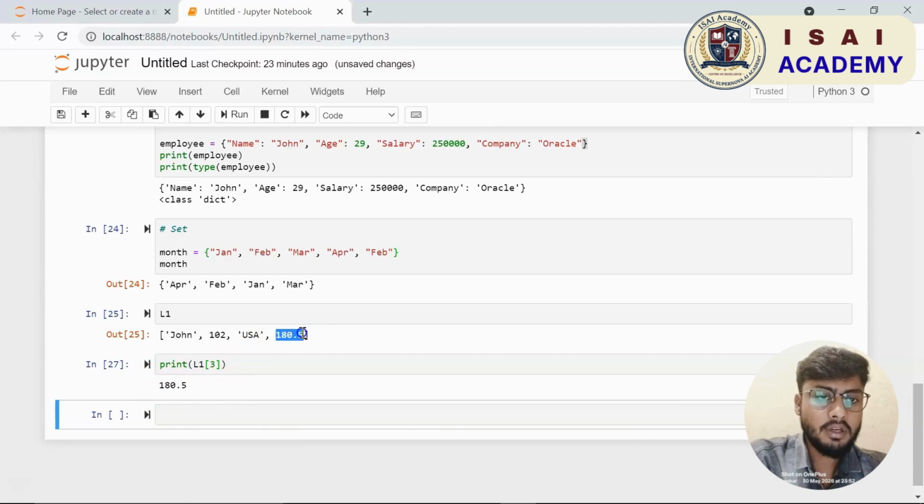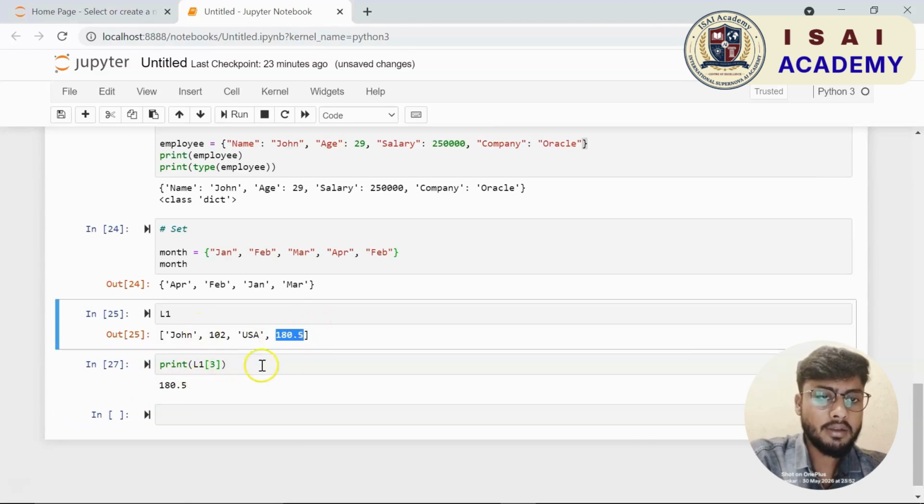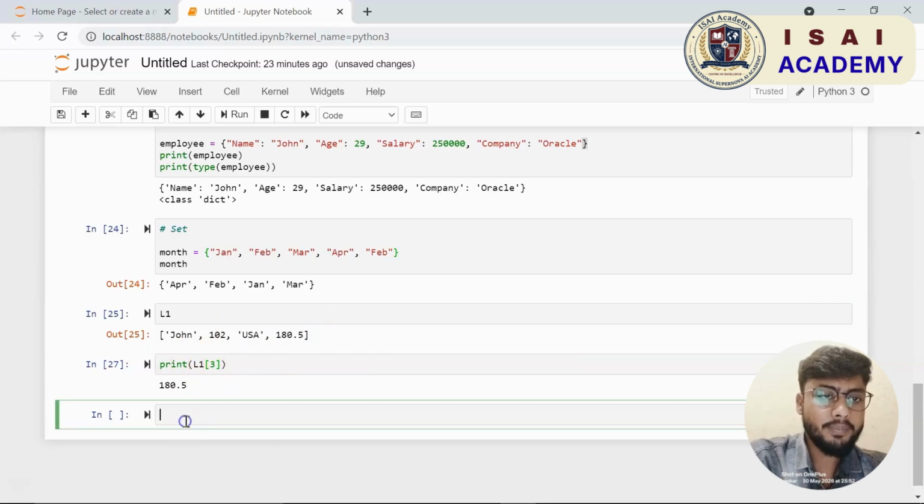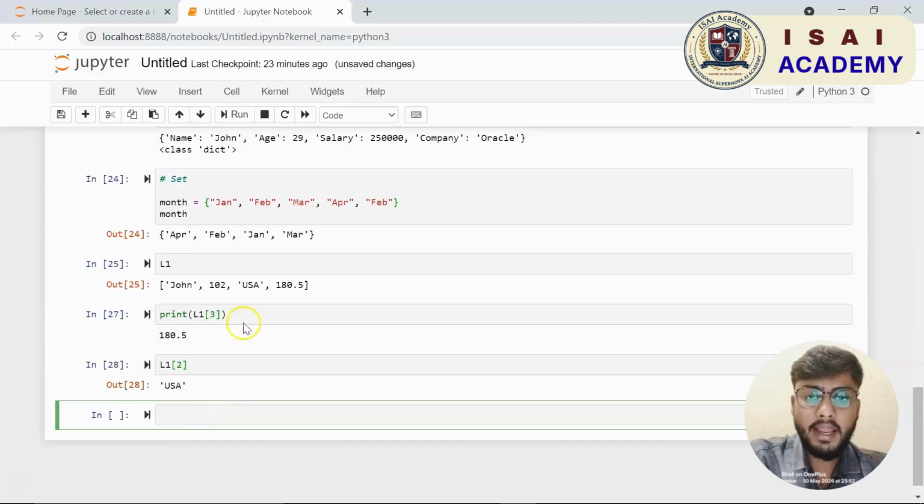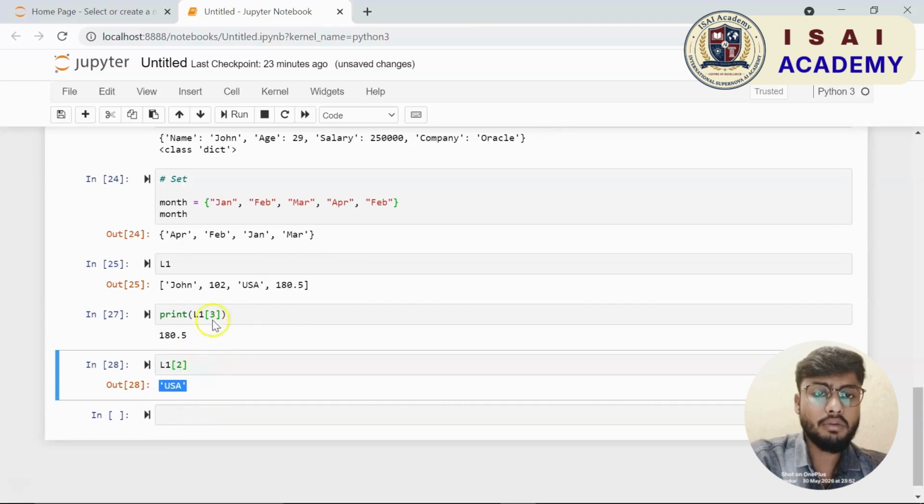The way to do it is I shall use my print statement, give my variable name L1, and within square brackets I shall give the index. Let us say 1. If I run it, it gives me the value 102.